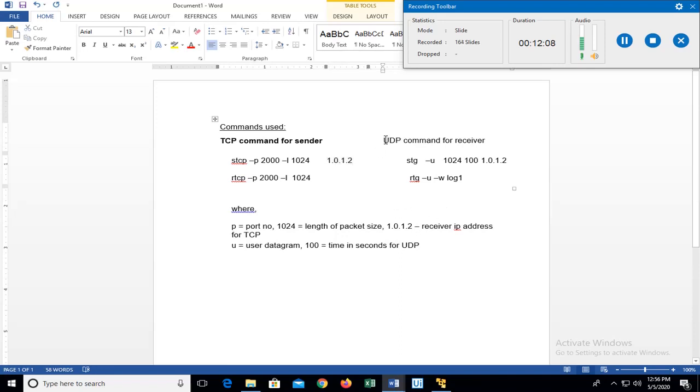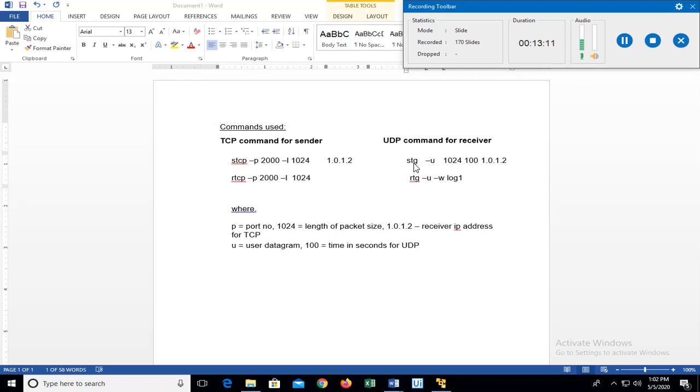Next one is the UDP command we are using, which makes use of two commands, that is STG and RTG, where STG is for the sender node which will be configured for UDP, and RTG is for the receiver node which will be configured for UDP. So next we have hyphen U.